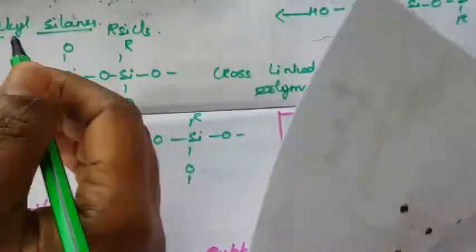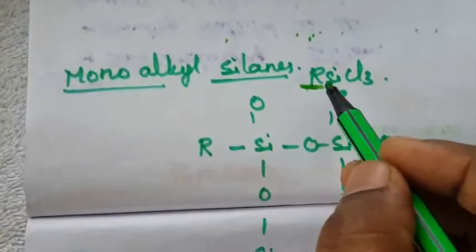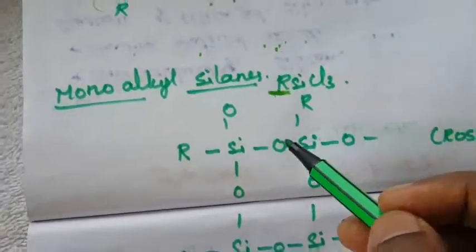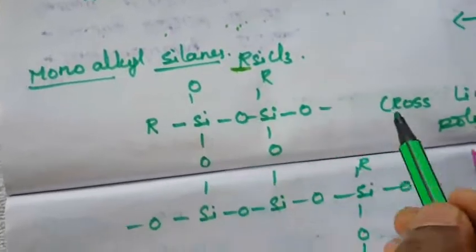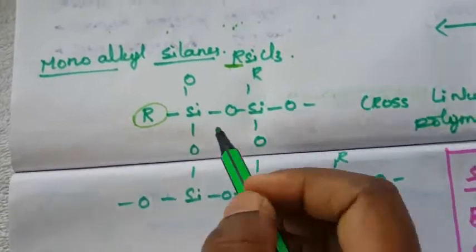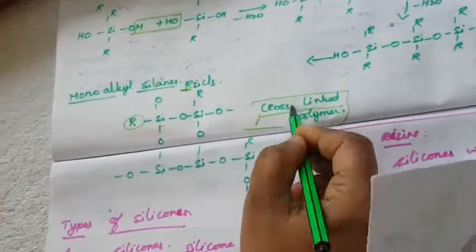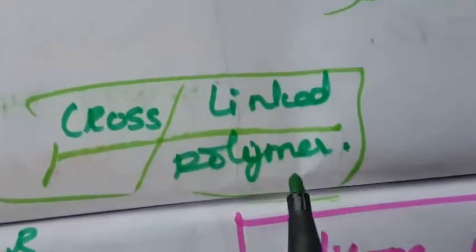Another one is monoalkyl chlorosilane, which has only one alkyl group. Again it reacts, and since there is only one alkyl group, it forms a cross-linked polymer. It is the same thing, RSiO, with linkage through four oxygen atoms. It is cross-linked. Only monoalkyl silane has the tendency to form the cross-linked polymer.